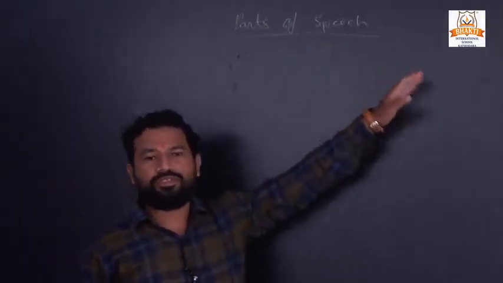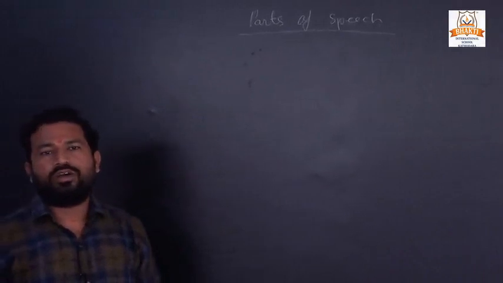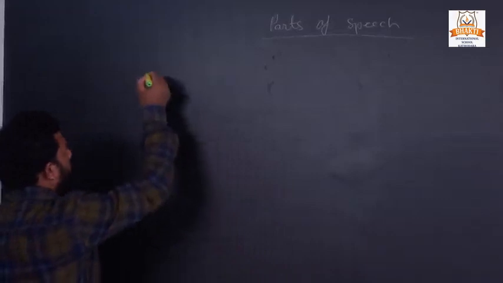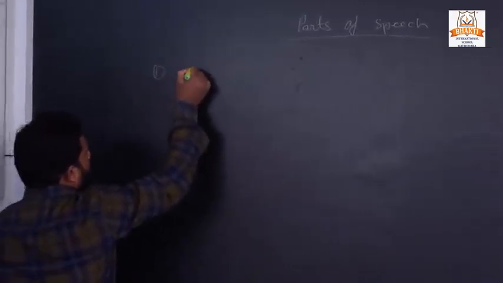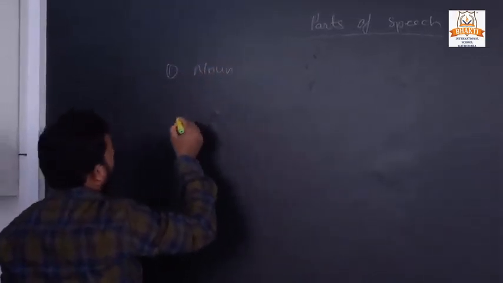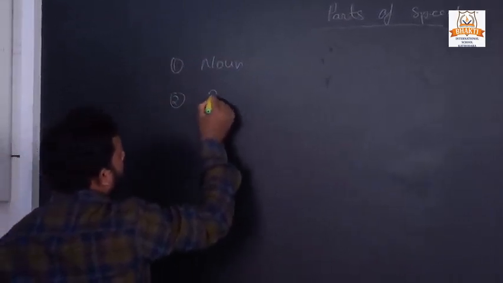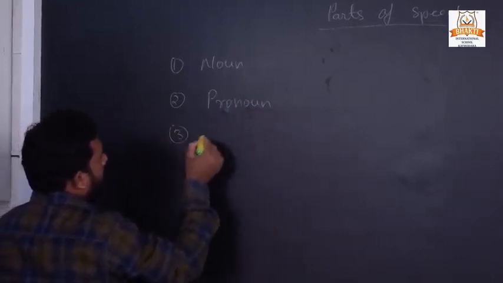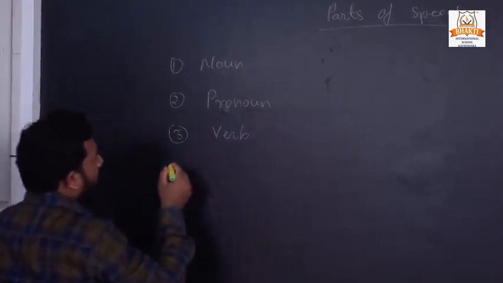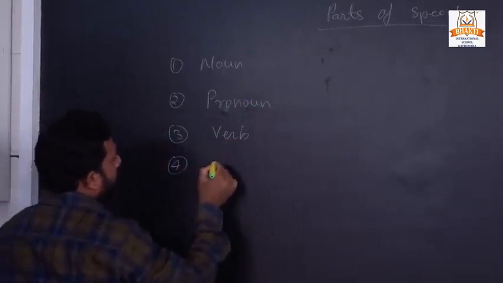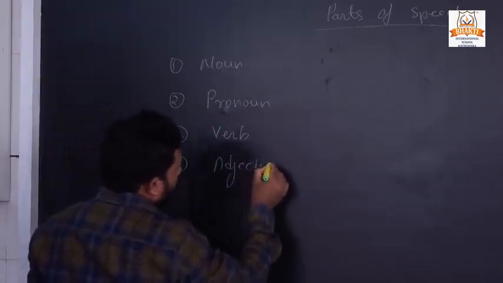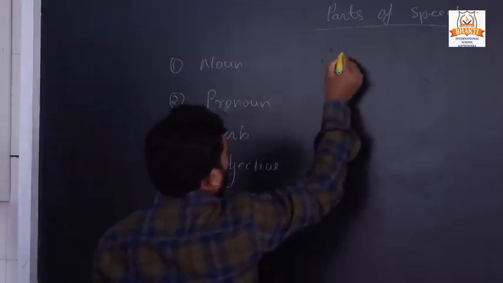Let's start our new topic, parts of speech. Do you know how many parts of speech there are? As you heard, there are 8 parts of speech. First one is a noun. Second one is a pronoun. Third one is a verb. Fourth one is an adjective. Fifth one is an adverb.